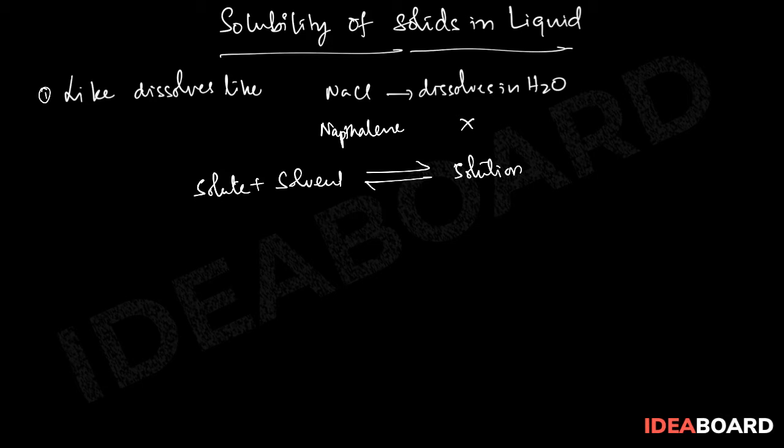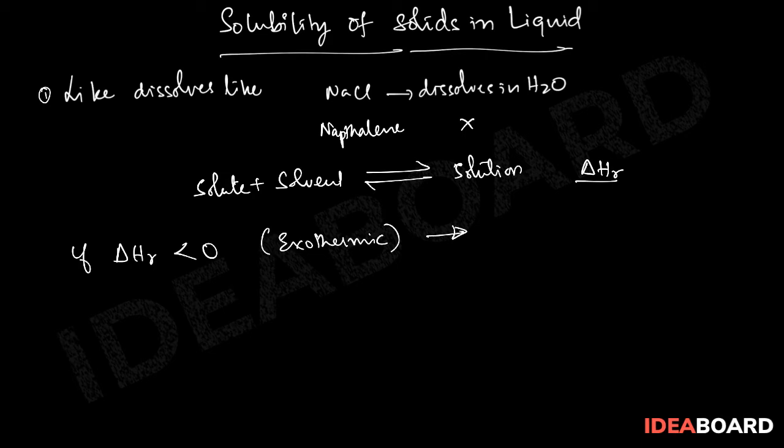Now this dissolution is accompanied by a certain energy change, that is delta H of dissolution. If delta H is less than 0, that means it is exothermic in nature. Near the saturation point, the enthalpy of dissolution is less than 0, that means it is exothermic in nature. Then what happens? The temperature will also have an impact on the solubility. Even if it is endothermic, it will have an impact.